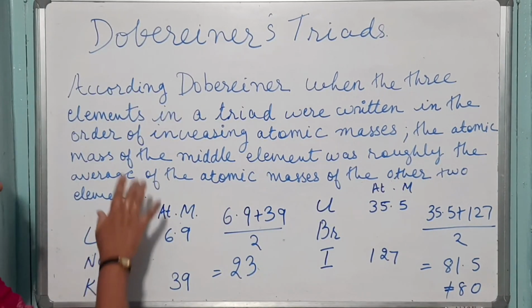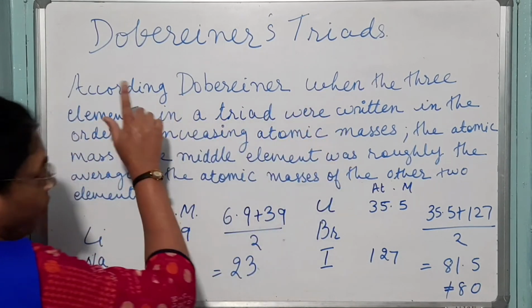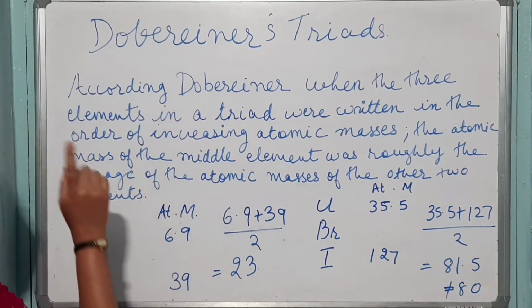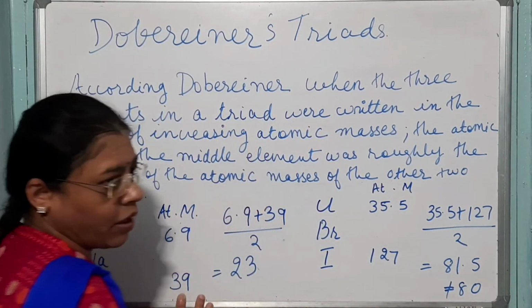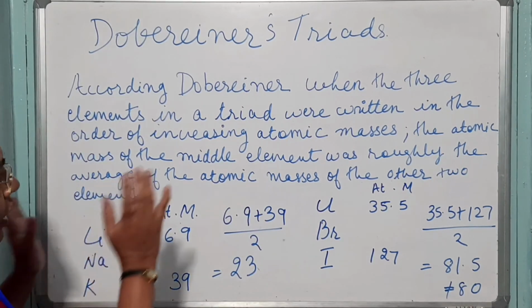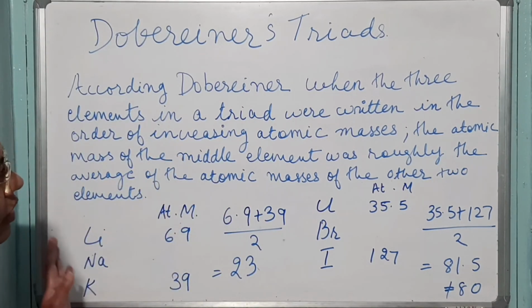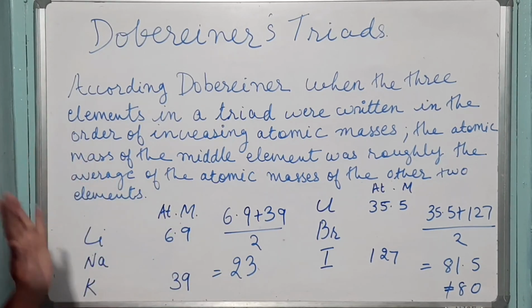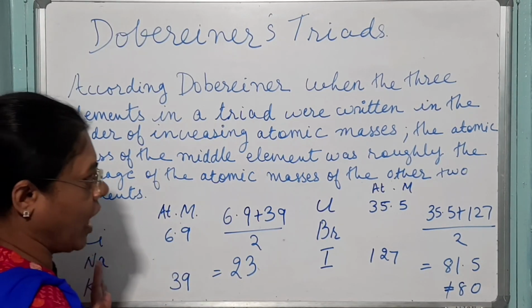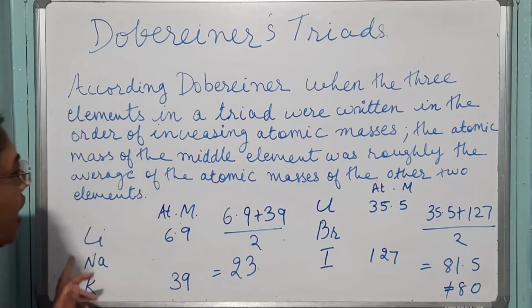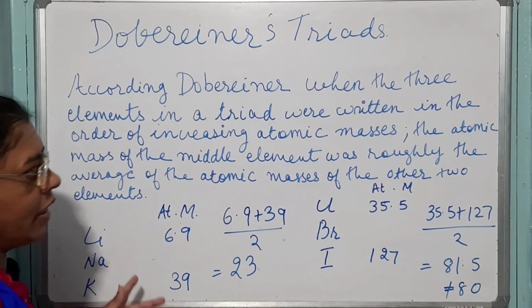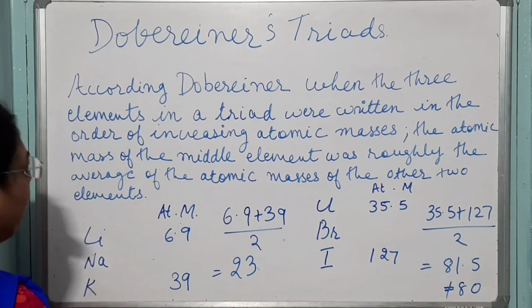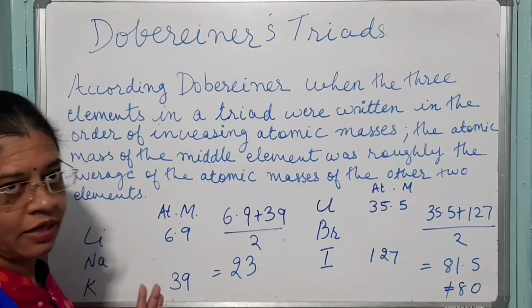This is the principle given by Dobereiner, and it is known as Dobereiner's triad principle.